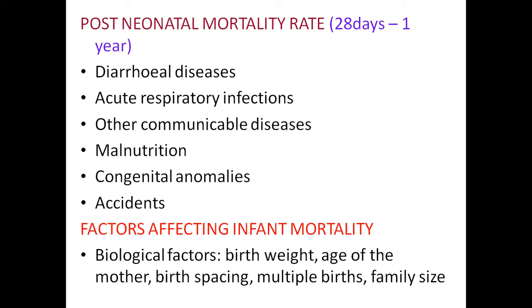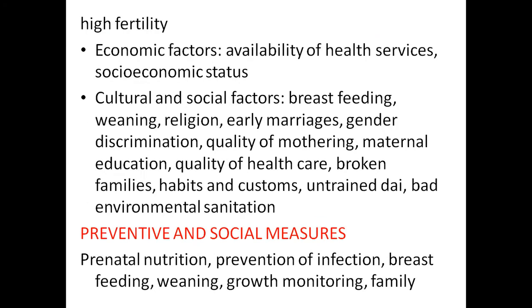because they're not going to have concentration on the child, the baby may die of malnutrition. So big family size, or the baby may die of acute diarrheal disease and acute respiratory tract infections. So big family size, multiple births, these are some factors that lead to infant mortality. And high fertility. If you see, the infant mortality rate is comparatively two to three times high if the mother is having more than 5 children.